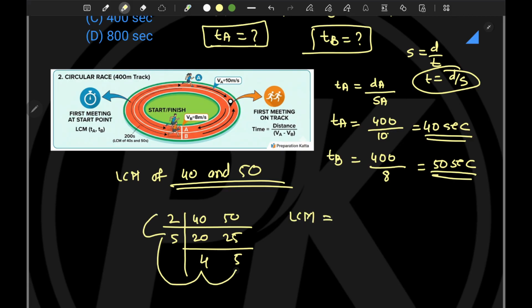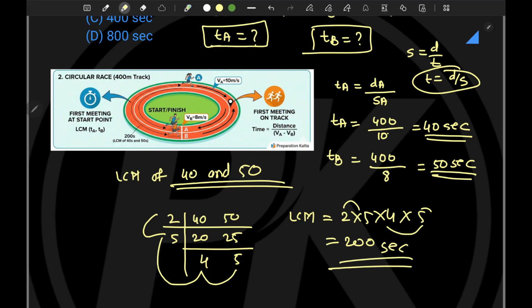The multiplication of this into this into this. So 2 into 5 into 4 into 5. Tell me how much it is. 5 2s are 10, 4 5s are 20. So 20 into 20 is how much? 200. So what is the answer? After 200 seconds, they will meet at the starting point.